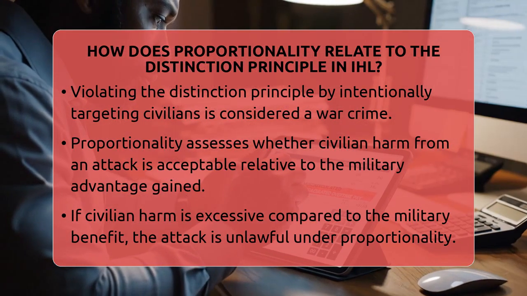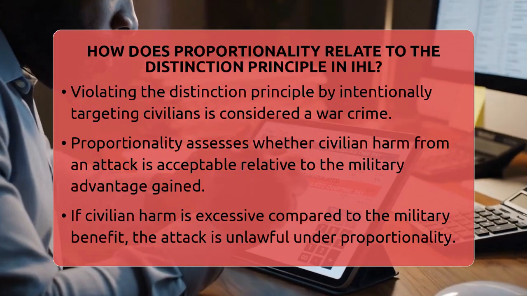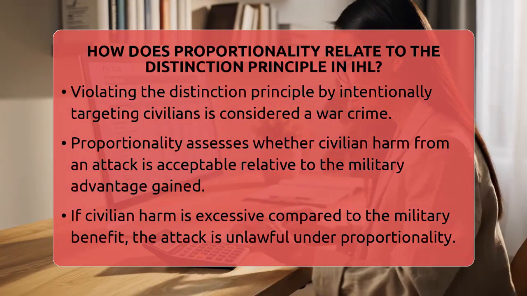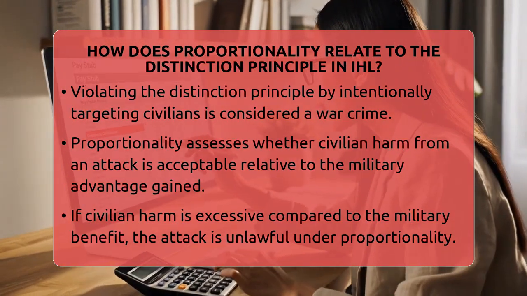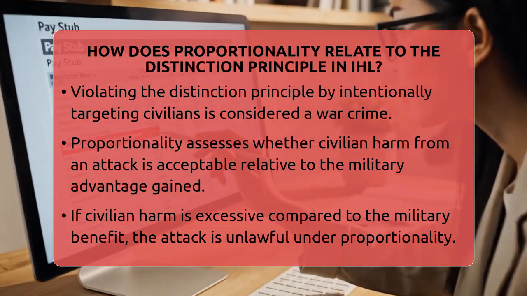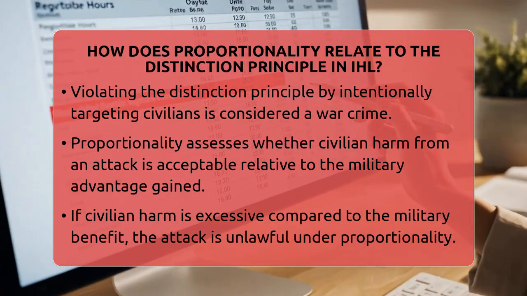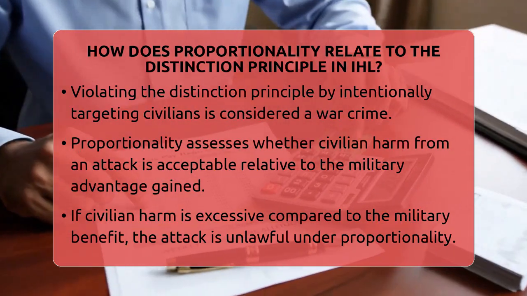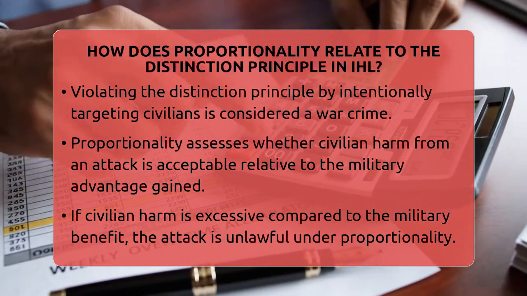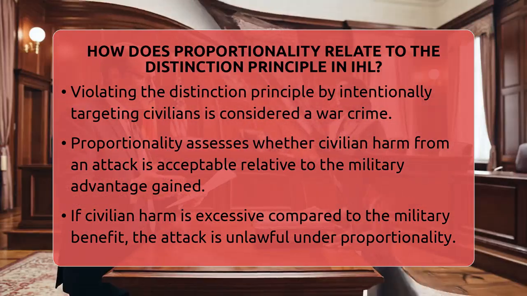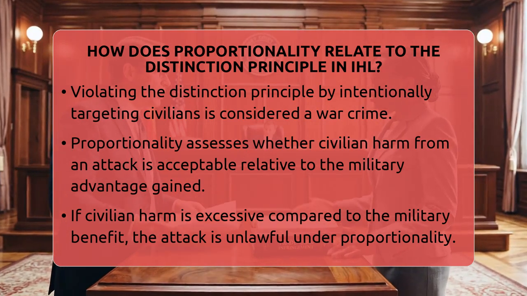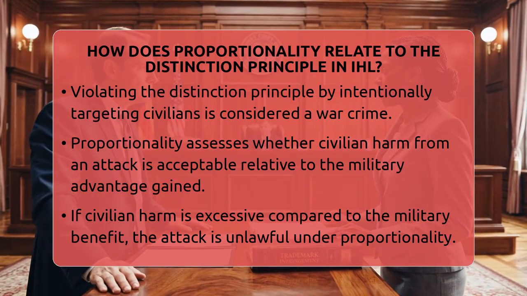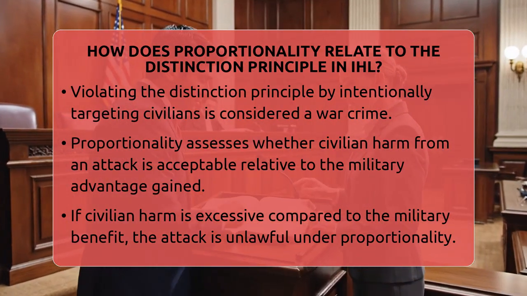Once a target is identified as a legitimate military objective under the distinction principle, then the rule of proportionality comes into play. Proportionality checks whether the expected harm to civilians is acceptable compared to the military advantage gained. For example, if destroying a military target might cause some civilian damage, the harm should not be excessive. If the civilian harm is too high compared to the military benefit, the attack is considered disproportionate and unlawful.